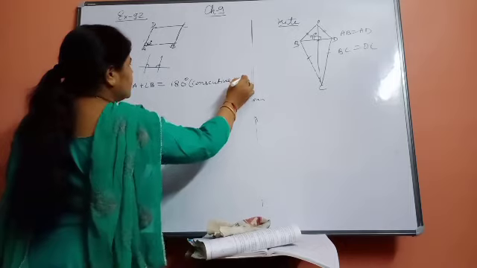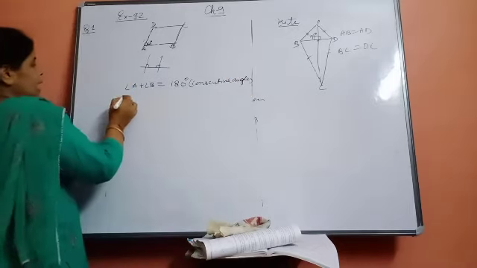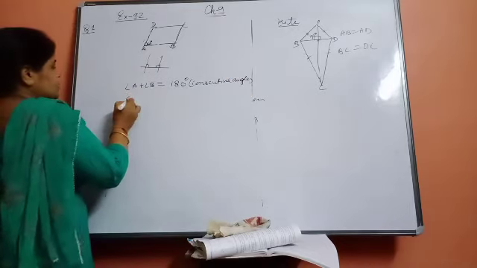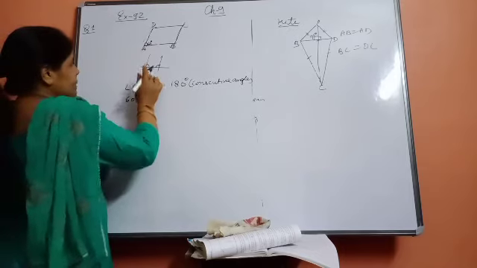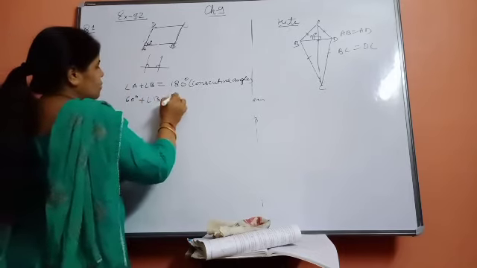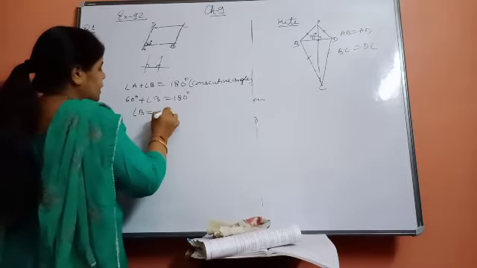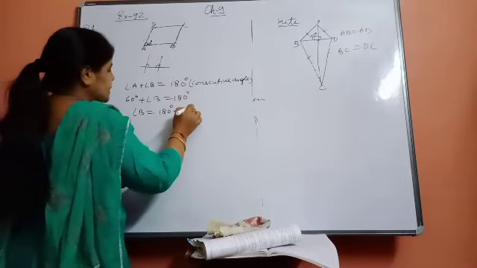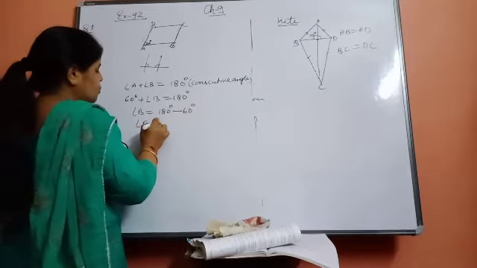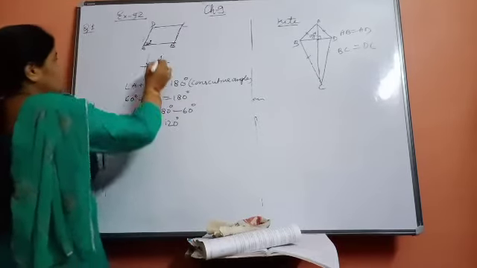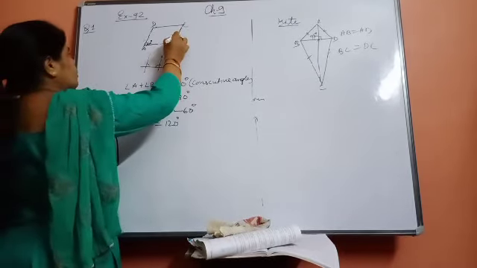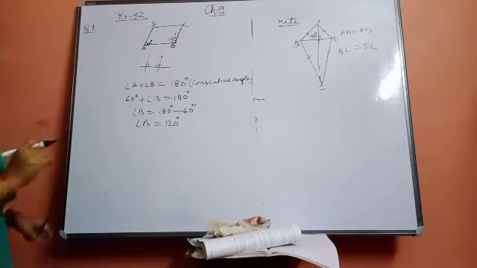Consecutive angles. Okay. So angle A, how much is given? Suppose 60 degree. Plus angle B is equal to 180 degree. So angle B is equal to 180 minus 60 degree, so angle B is equal to 120 degree. Now you got angle B as 120 degree. You have to find all the angles of the parallelogram.